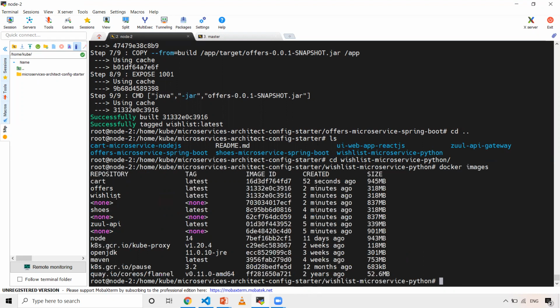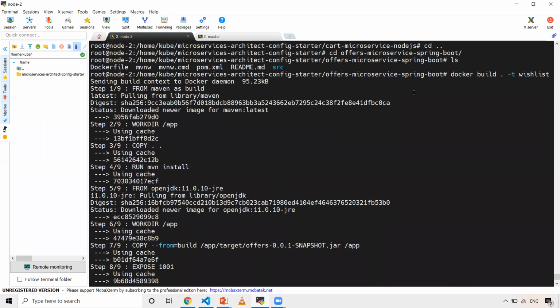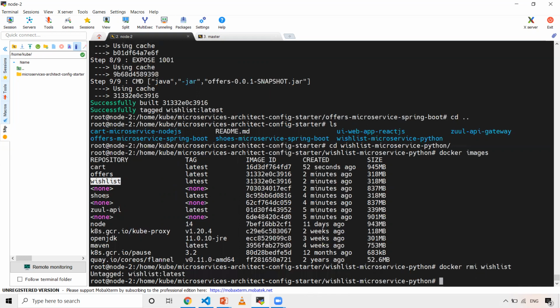So maybe this, what was that image, wishlist? So I did it for offers, right? Yes, I was in offers and I did it for wishlist. Okay, let it be. So there are two images. Maybe I'll just remove it. docker rmi wishlist. Okay, so now I'm gonna do docker build . -t. I'll just name it as wish maybe.